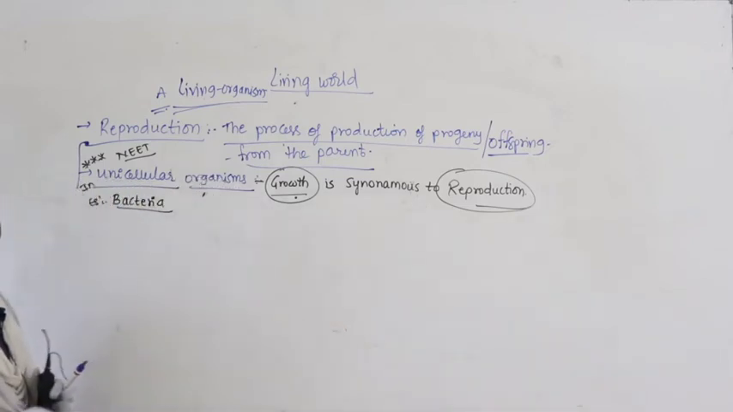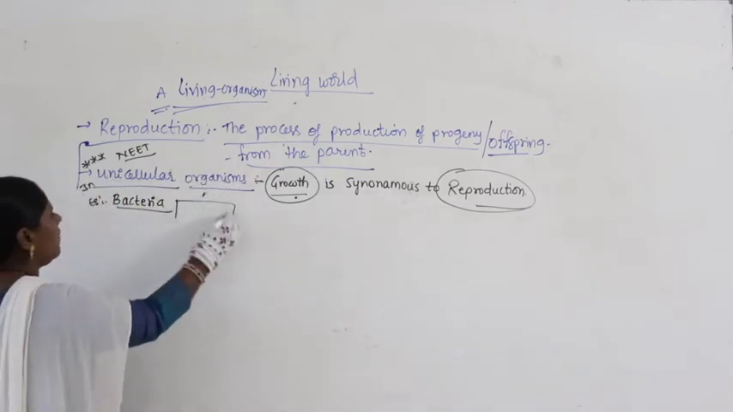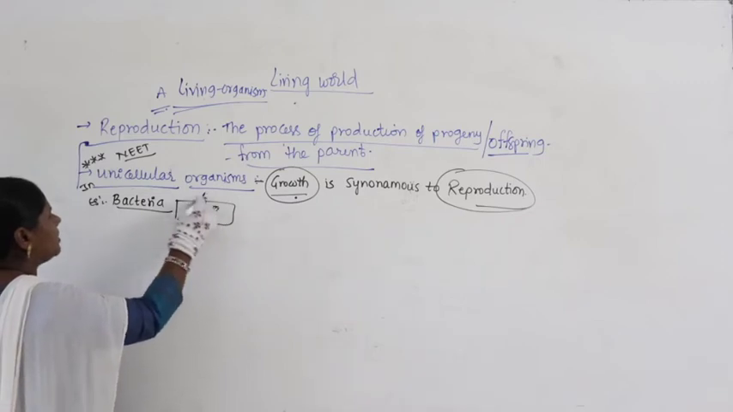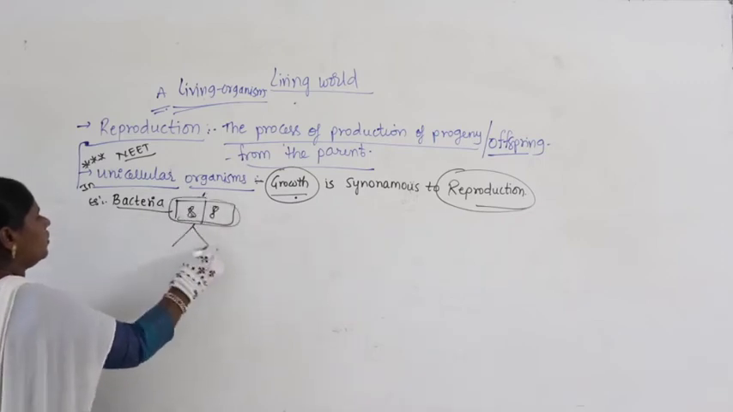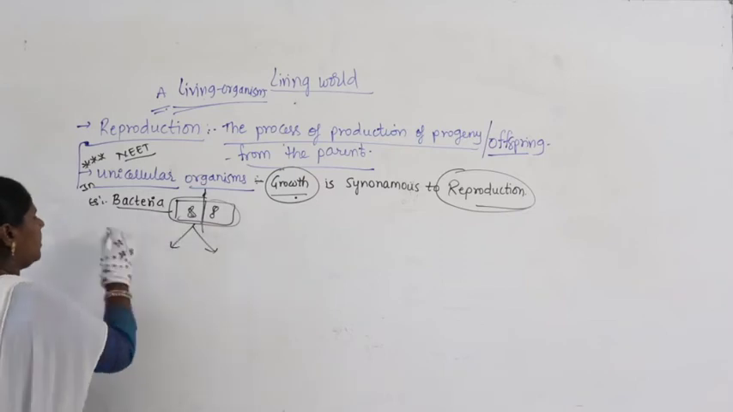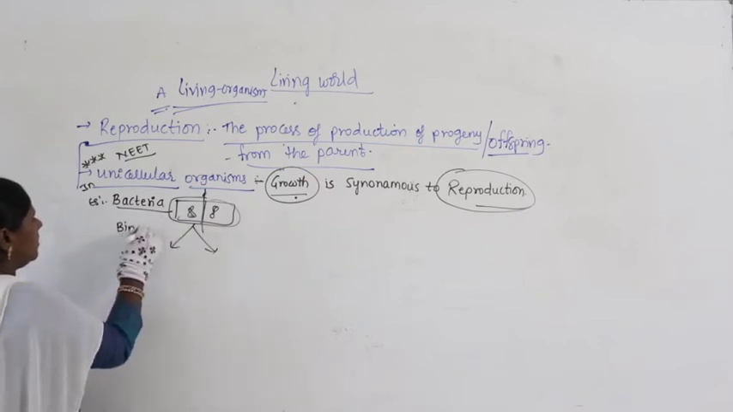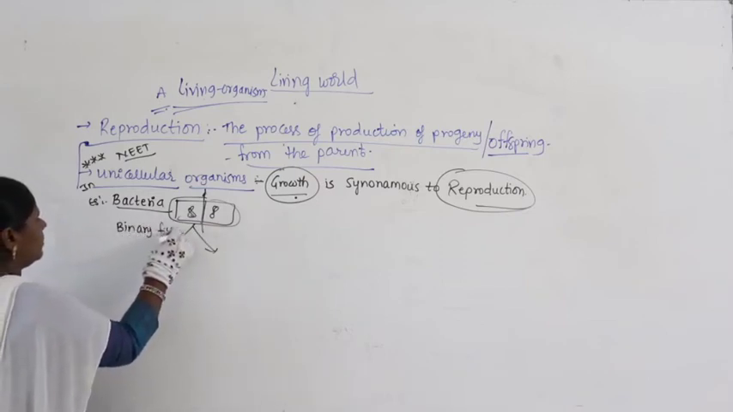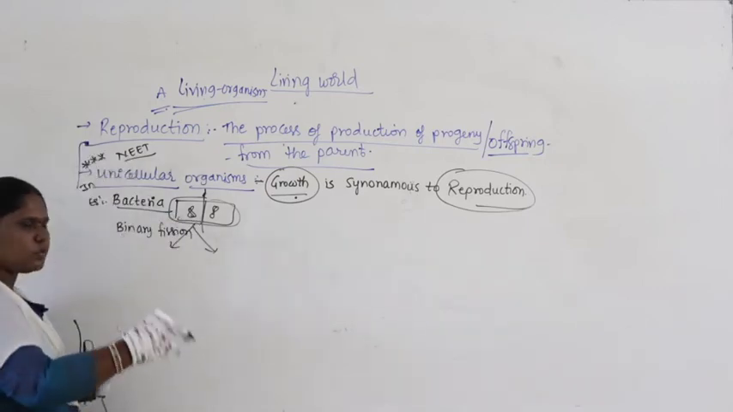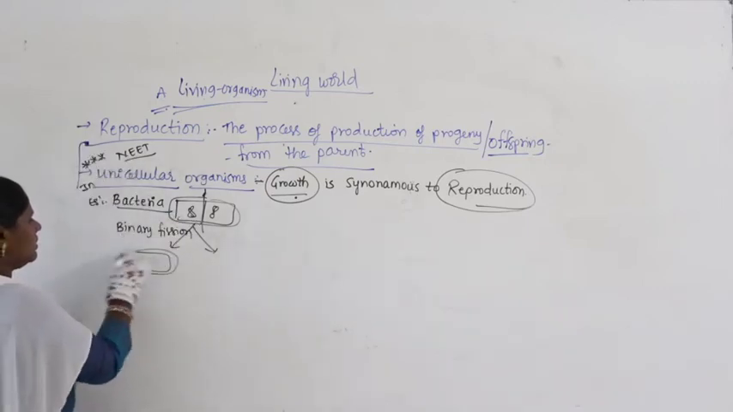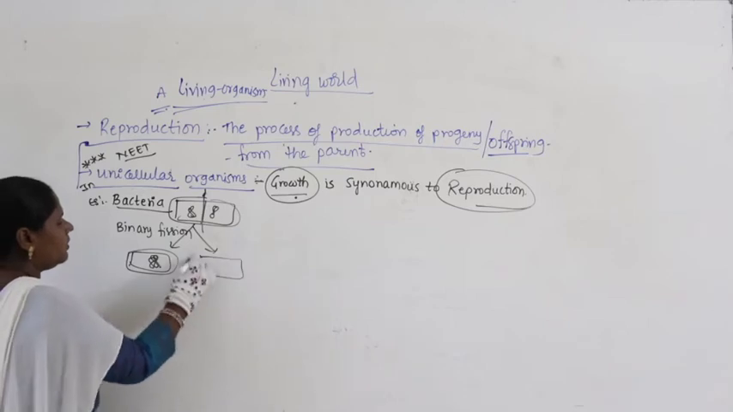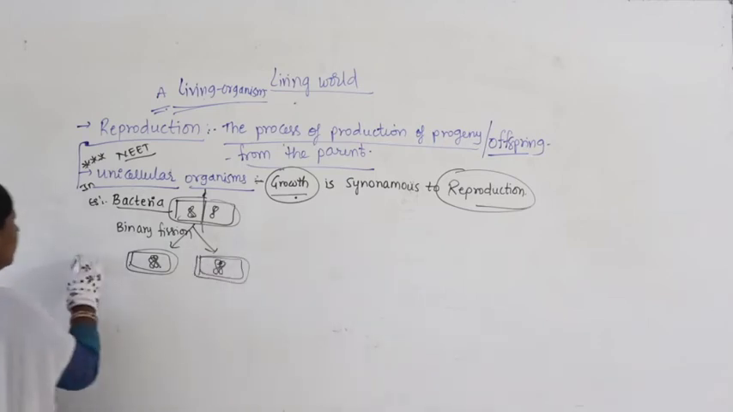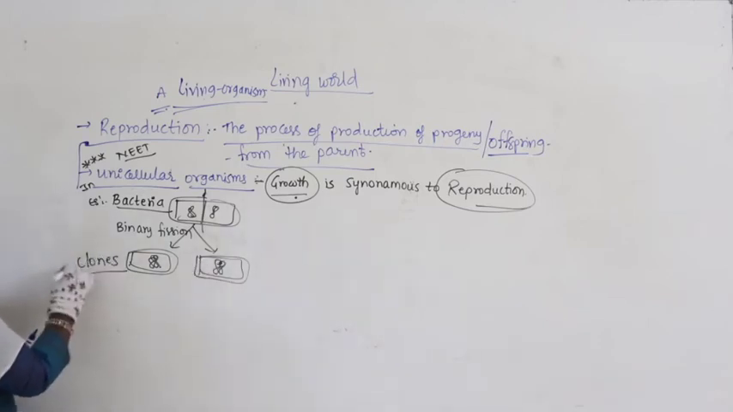Why? Because we discussed in the previous class where one bacterium divides and produces 2 daughter cells. It undergoes binary fission. As a result of binary fission, binary means dividing, 1 becomes 2. So here, 2 daughter cells. And you remember, we call these 2 daughter bacterial cells clones.